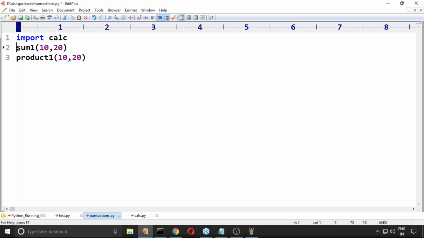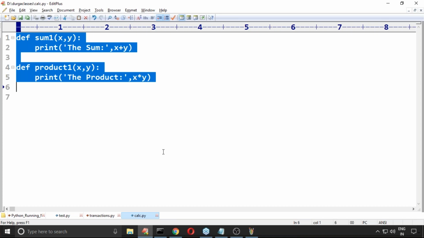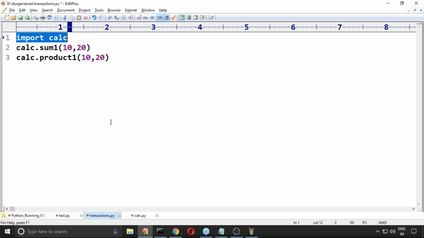Next, if you want to call anything, it is calc dot method name. Similarly, calc.product. Beautiful, right? Just because of this one line, the 1,000 functions inside calc can all be used directly inside transactions. We are not required to rewrite those functions again.